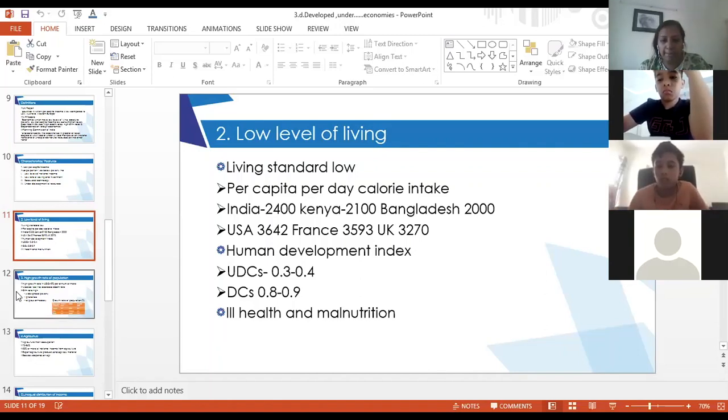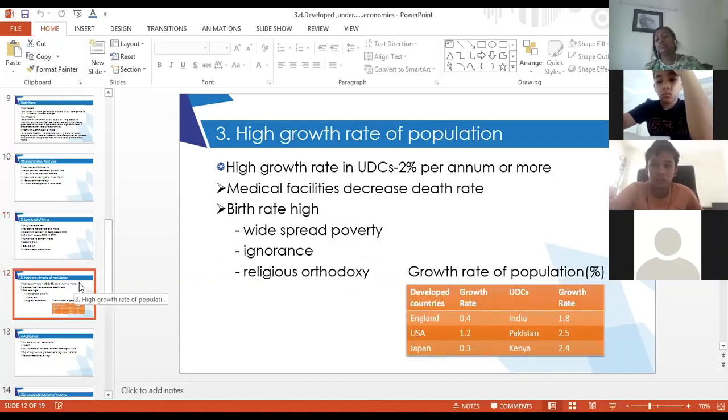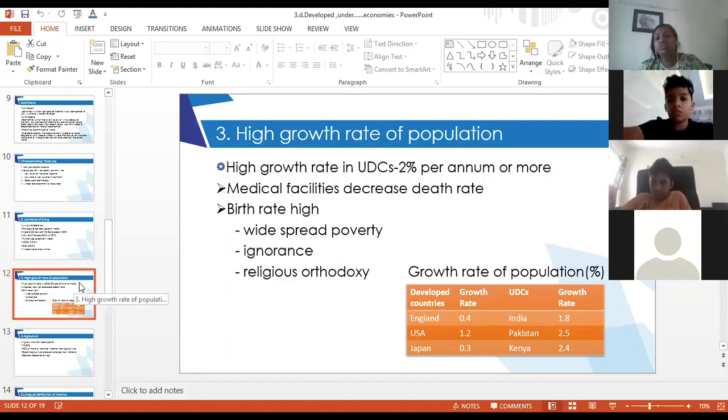Now next point is high growth rate of population. What is growth rate? Ma'am, the rate the population grows. Yes, every year. The growth rate is the rate at which the population is growing in a particular region every year, right? So these underdeveloped countries have a very high growth rate.